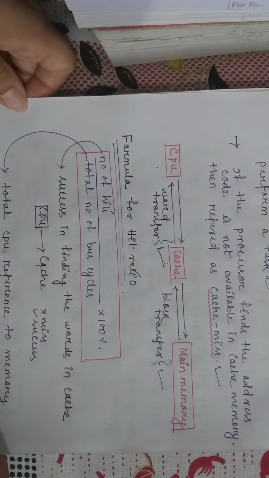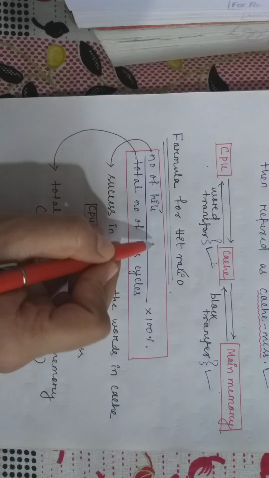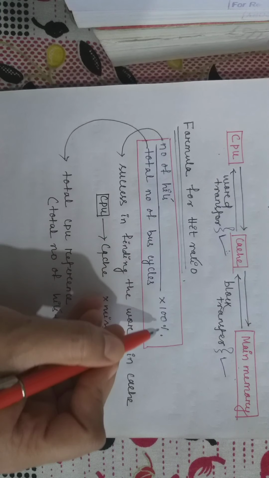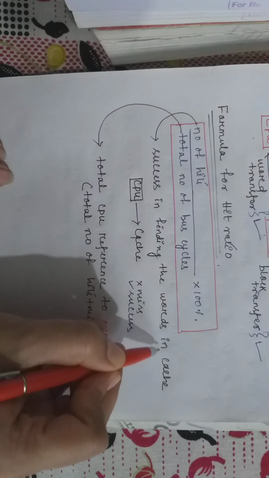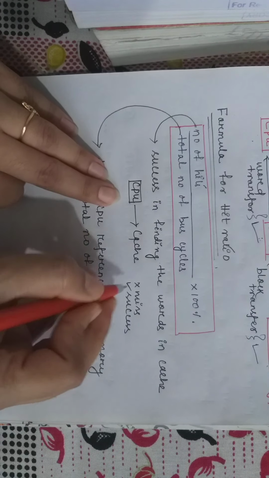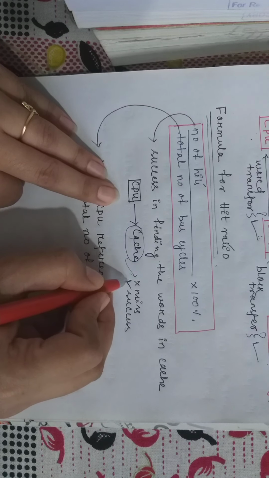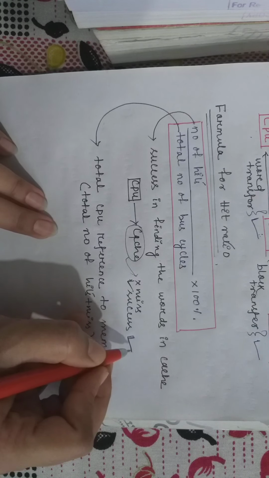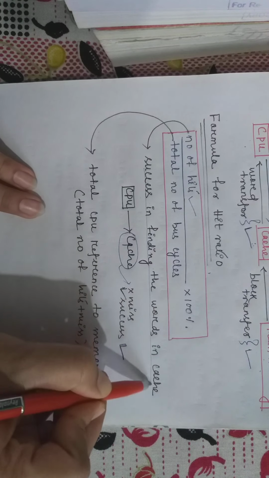Then comes a short formula for the hit ratio. The hit ratio is equal to the number of hits divided by the total number of bus cycles, times 100%. The number of hits means the success in finding the words in cache. As I said before, sometimes the processor wants some words or information from the cache, but sometimes it misses and sometimes it succeeds. The number of times it succeeds is the number of hits, the success in finding the words in cache.